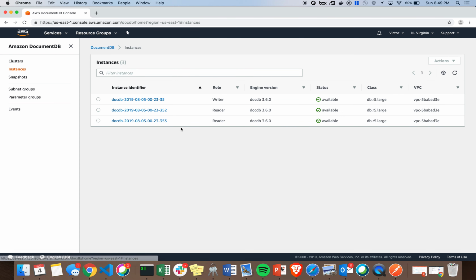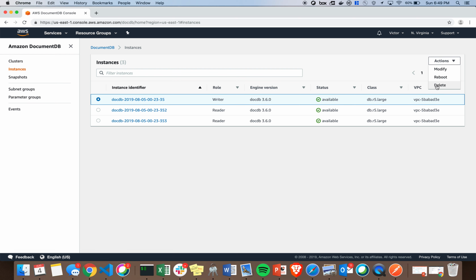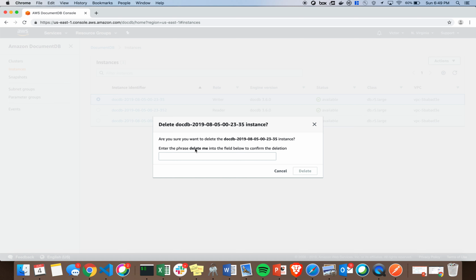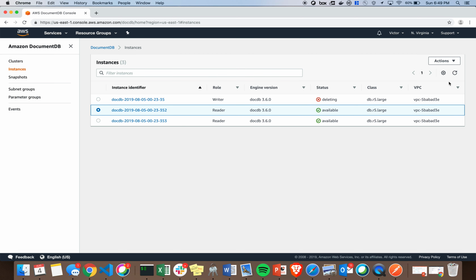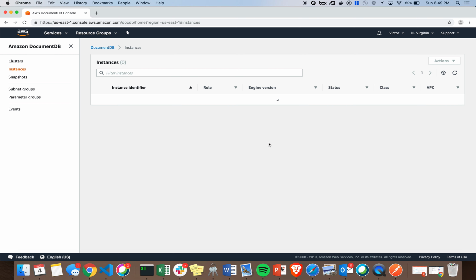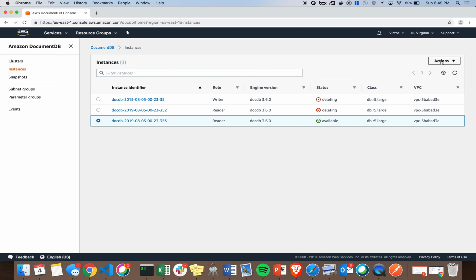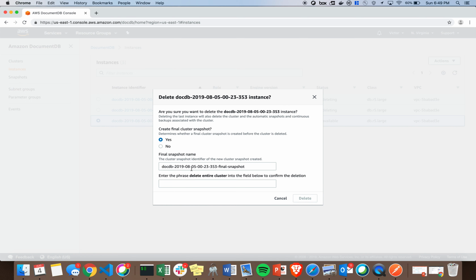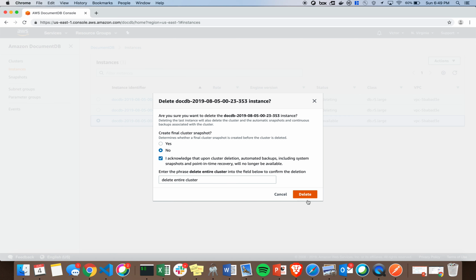Now what you do is you find the instances associated with your cluster, and just one by one, follow the instructions to knock them out. So that's the reader. This is the final reader. Say no snapshot.